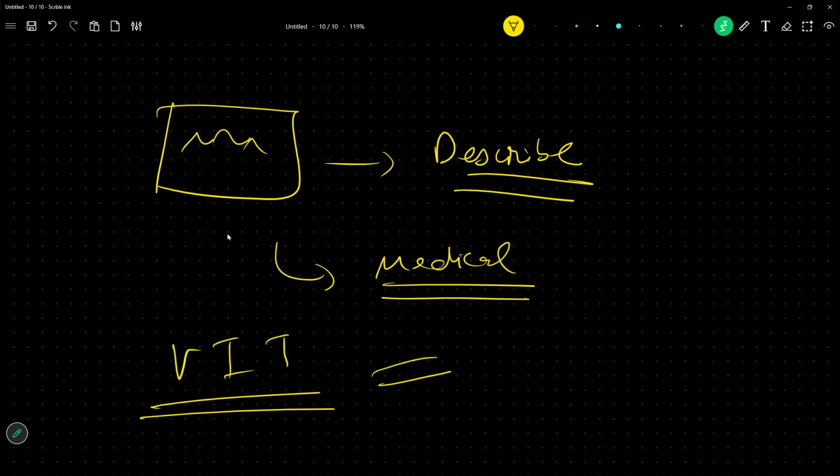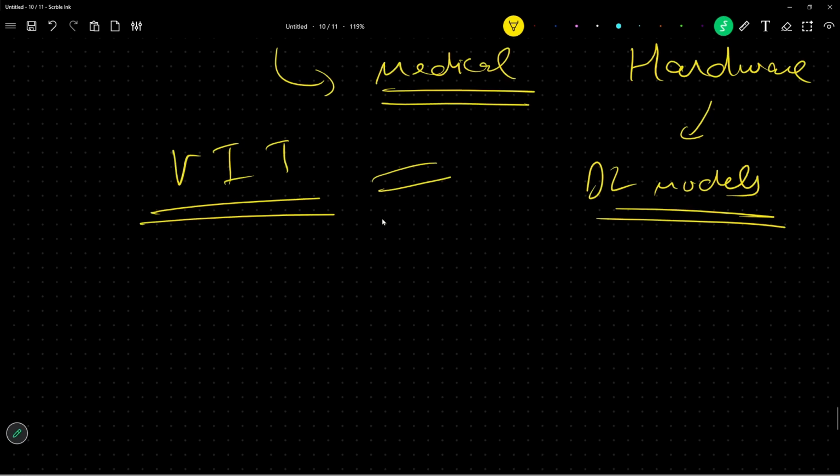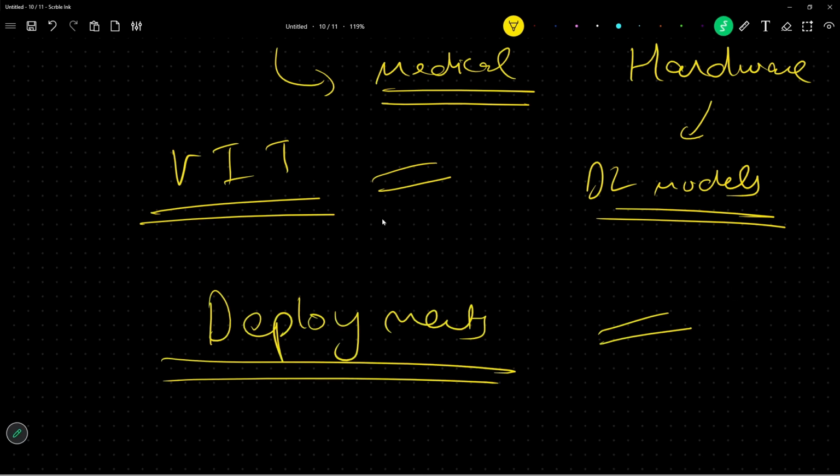So why did this happen? Because of the rise in hardware, of course our deep learning models have advanced. We are touching mad accuracies. There is no limit to the accuracies we are touching. But where are we failing? We are failing in the deployment part. Why we are failing in the deployment part is what we now want to understand, and this is the whole reason for having OpenCV 5 in the industry.